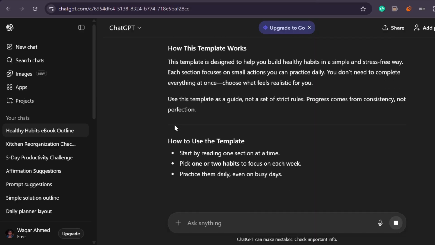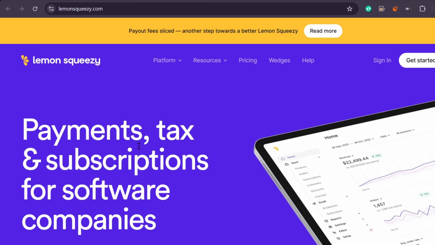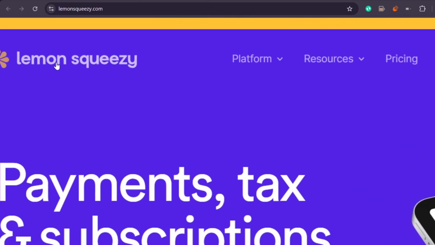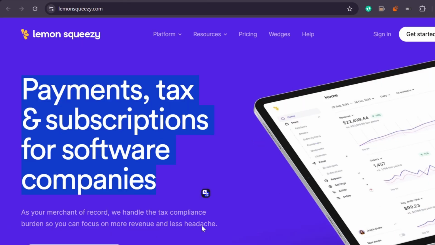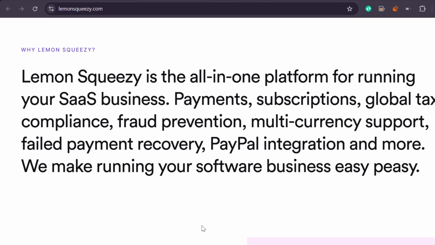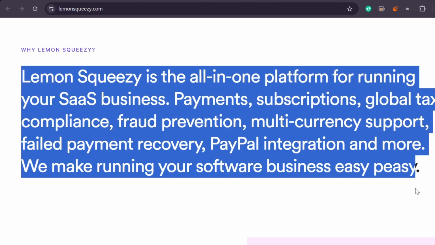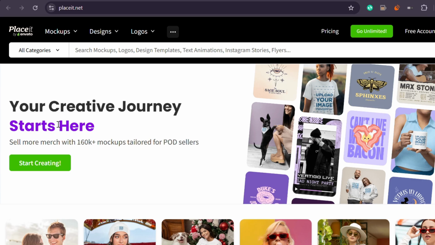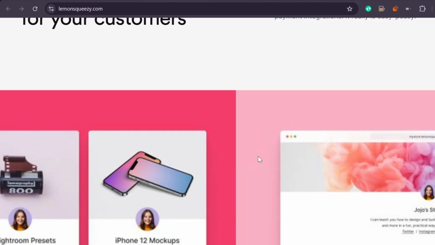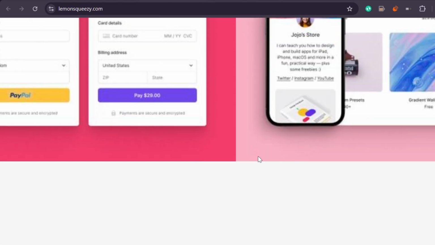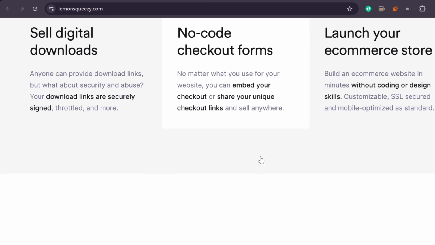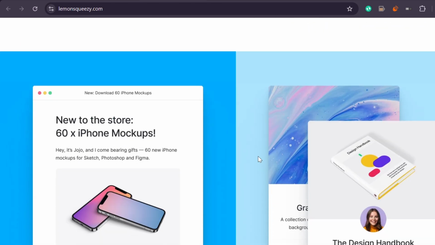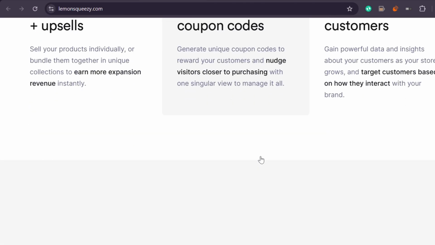Finally, all of these products need somewhere to live and be sold, and that's where LemonSqueezy comes in. LemonSqueezy works well as a selling platform because it handles payments, file delivery, and access automatically. For something like a meal prep template bundle, the process is straightforward. Upload the PDFs, write a clear description explaining what's included, and add the mockups created in Placeit so buyers can see what they're getting. Once the product is published, LemonSqueezy takes care of delivery every time someone buys, without any extra work. It also leaves room to add things later, like bundles, discounts, or upsells if the business grows.